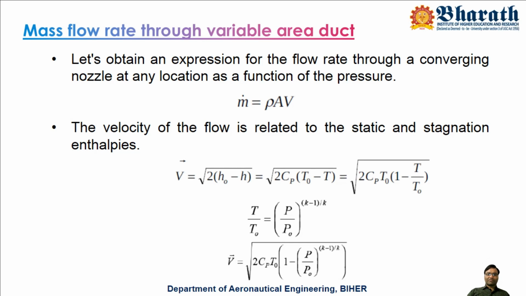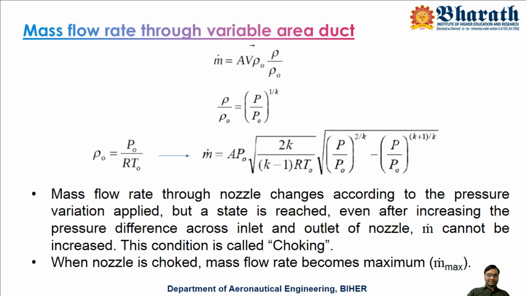And for T by T naught we already have isentropic relations. Using that isentropic relation, you can change it into the form of pressure, or into the form of density.